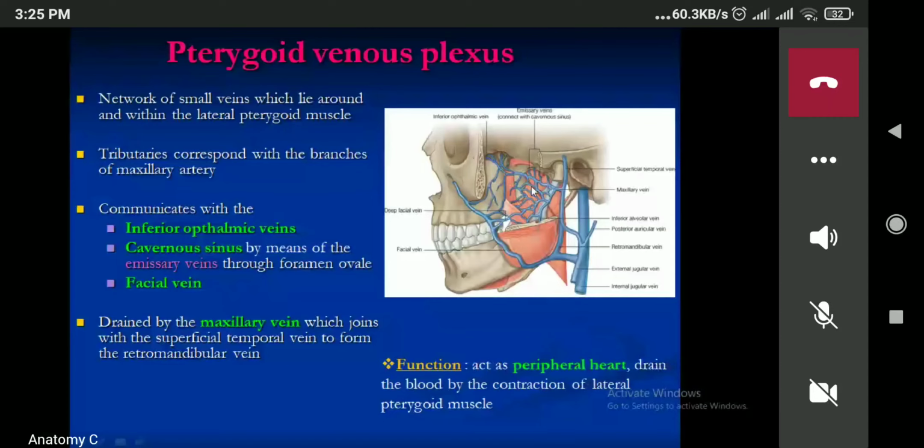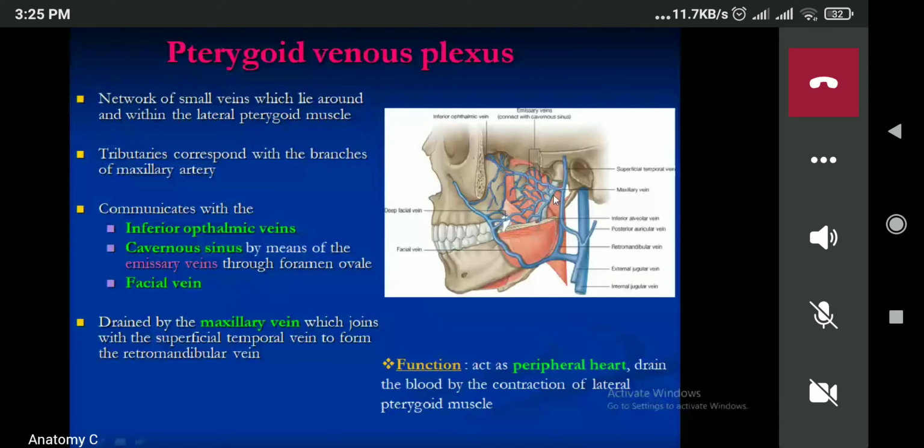Now next, can you see the facial vein? This one is the facial vein, and this is the pterygoid venous plexus. Those are connected by the deep facial vein. You have to know this communication because it has applied anatomy also. So this one is drained by the maxillary vein, and the maxillary vein will join with the superficial temporal vein to form the retromandibular vein. Now, the pterygoid venous plexus acts as a peripheral heart, and it helps to drain the blood by the contraction of the lateral pterygoid muscle.